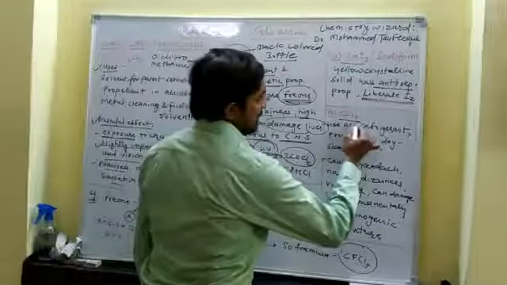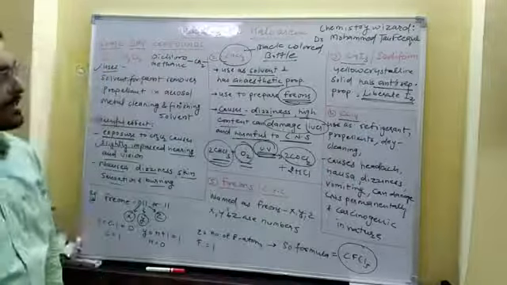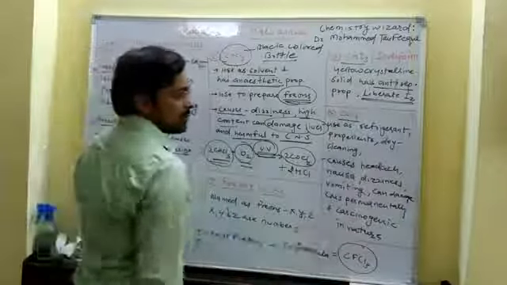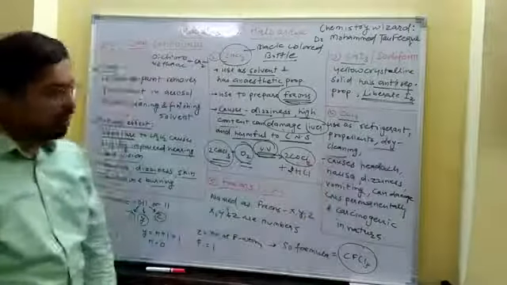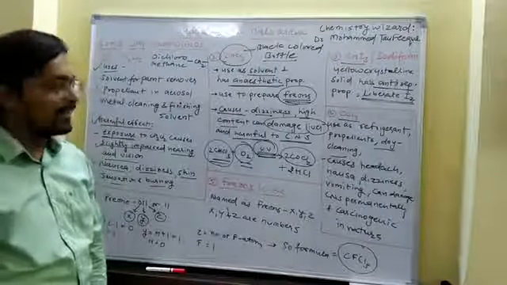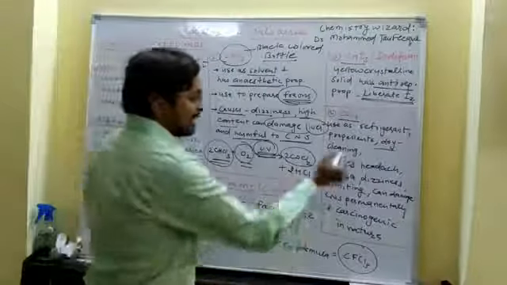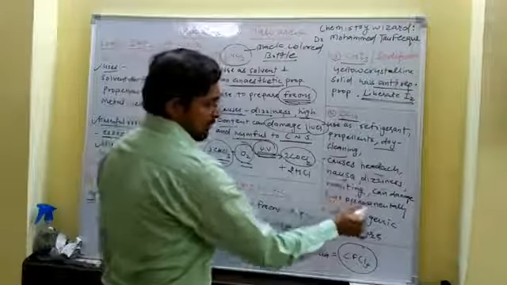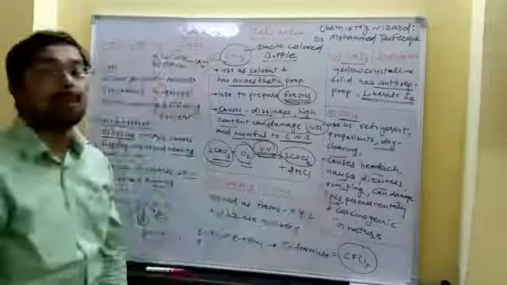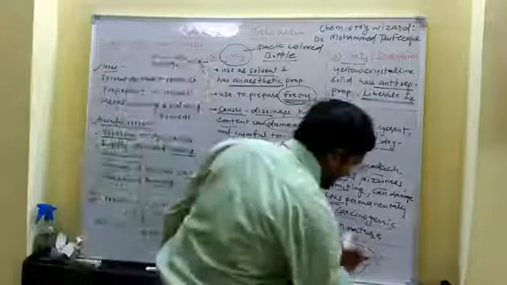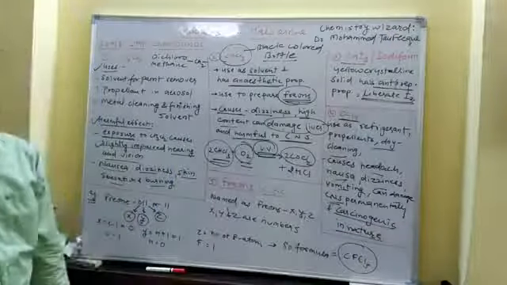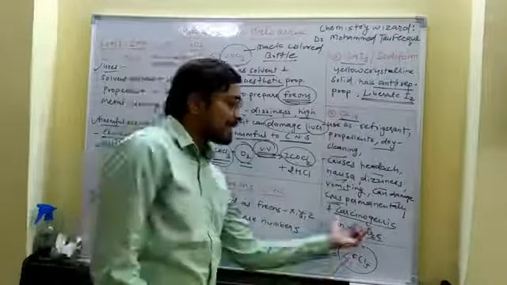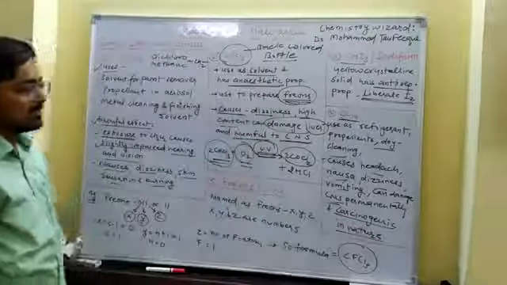Now moving towards the last one, CCl4, carbon tetrachloride. It is used as refrigerant, in propellant, in aerosol, as well as in dry cleaning of clothes, mats and so on. And it also has very harmful effect. It causes headache, nausea, dizziness, vomiting, can damage the central nervous system permanently, and it is carcinogenic in nature. What does carcinogenic mean? Carcinogenic means cancer causing agent. The CCl4, carbon tetrachloride, is a cancer causing agent. That's why it is carcinogenic in nature.